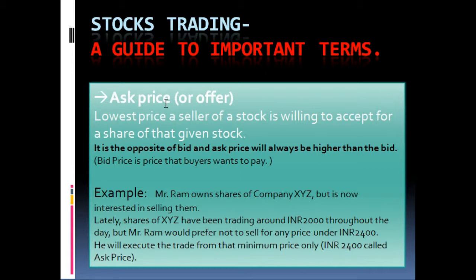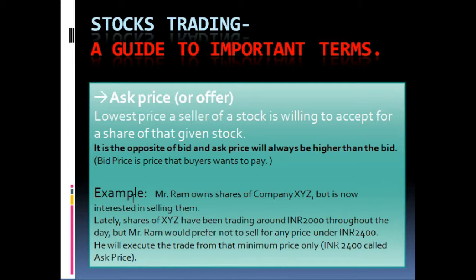So let us firstly explain what is ask price. Ask price is the lowest price a seller of a stock is willing to accept for a share of that given stock. So it is the opposite of bid, and ask price will always be higher than the bid. Bid price is the price that buyers want to pay, and ask price is the price that the seller of a stock is willing to accept. So this is completely opposite to the bid price, and you really need to understand it carefully.